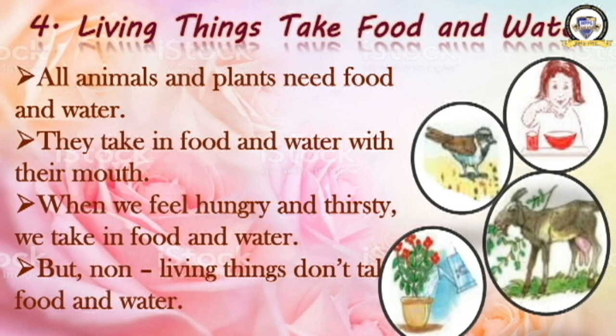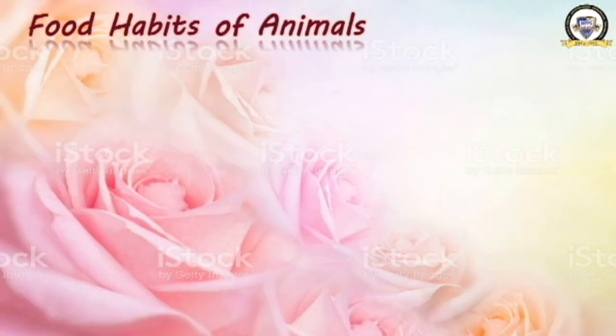So what is the food given in this picture? It is water. What will happen to your rose plant at your home if you don't give it water? It will decay, it will dry. In the same way, plants also need food. All these animals, plants, insects, birds, etc. need food. They take in food and water.